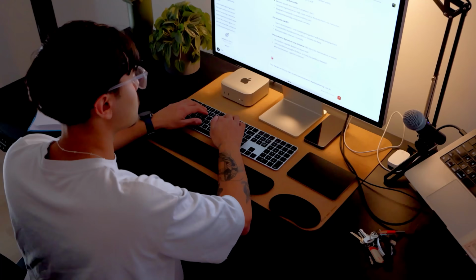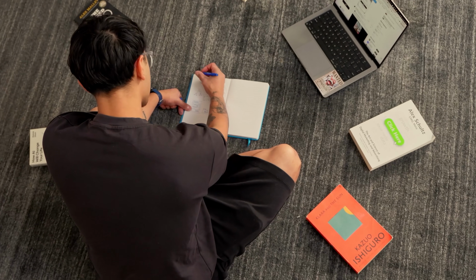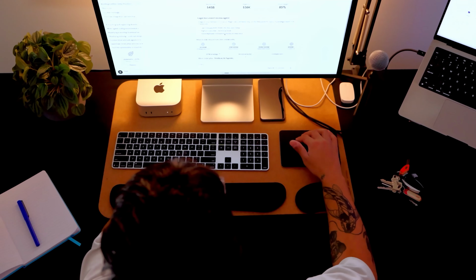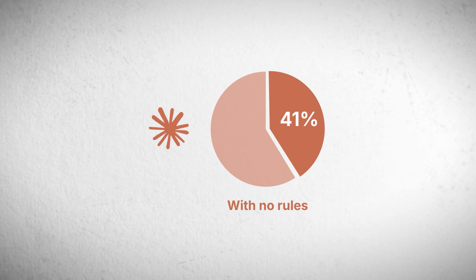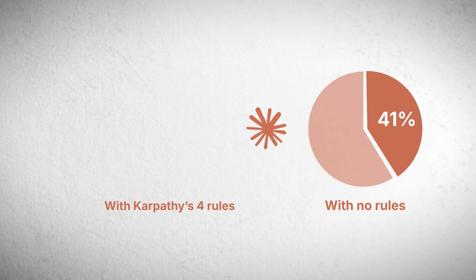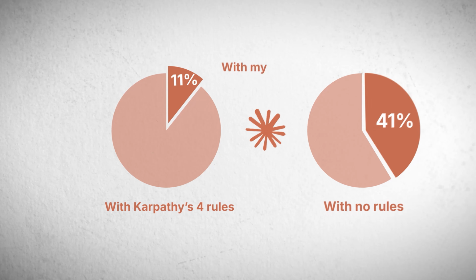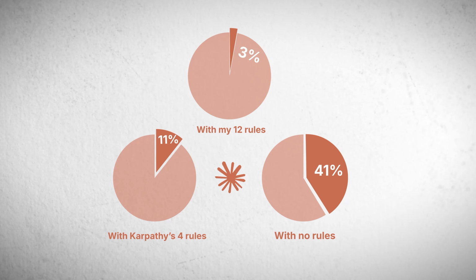So I ran an experiment and I tracked this for 6 weeks and I counted a mistake anytime the task needed a correction or rewrite to match what I actually wanted. With no rules, Claude had 41% mistake rate. After adding Karpathy's 4 rules, that dropped to 11%. With my 12 rules, it dropped to 3%.